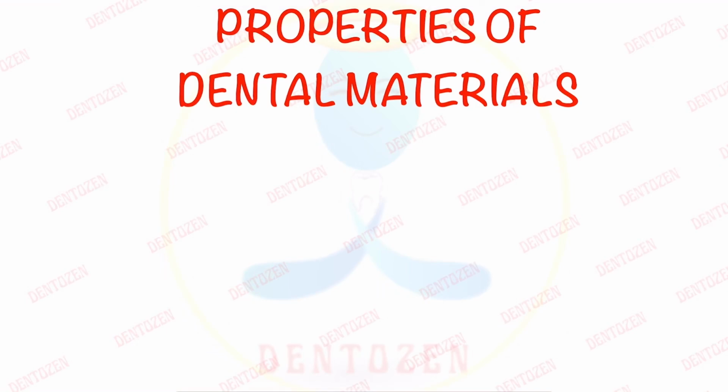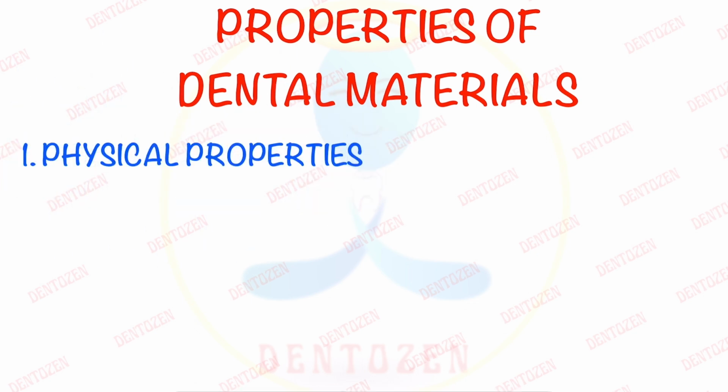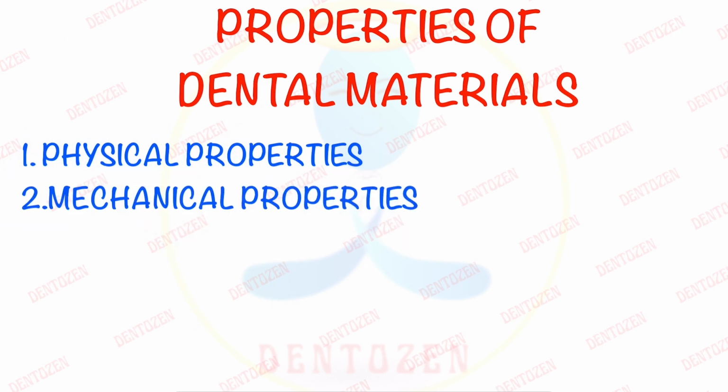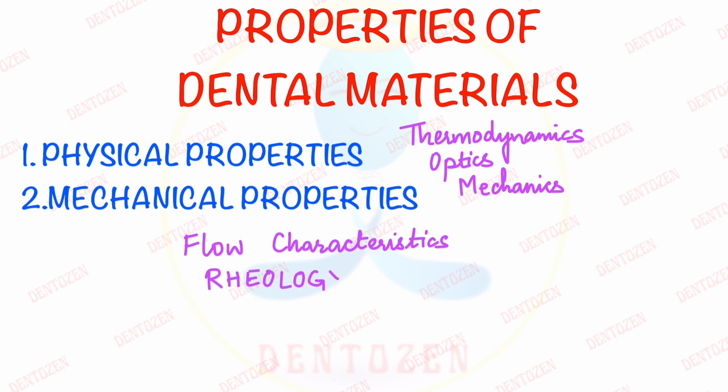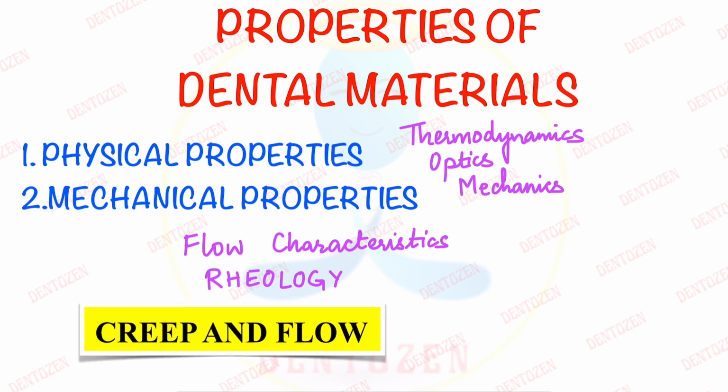We are going to continue with the topic of properties of dental materials. Last class we discussed that these can be physical properties and mechanical properties, and they are based on certain laws like that of thermodynamics, optics and mechanics. Now, another thing that we can discuss is based on the flow characteristics of the materials, and we study them under a branch which is known as rheology. So, under this, we have two important terms which are known as creep and flow. Now, creep and flow can come as a short note for your exam. So, let's start this topic.